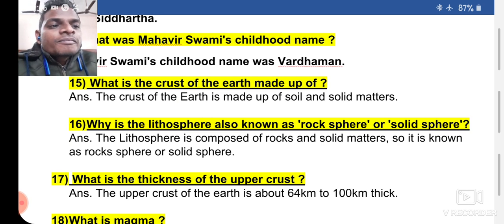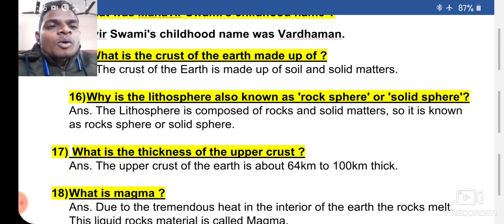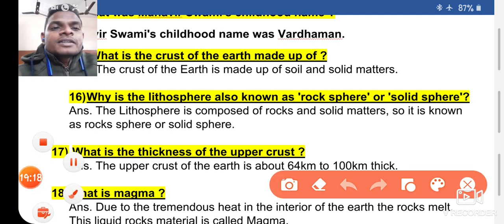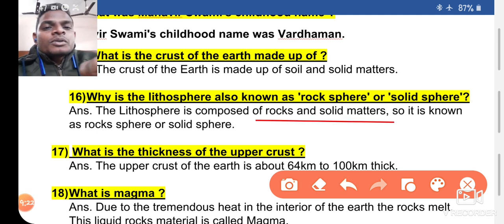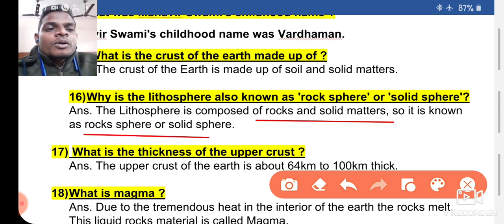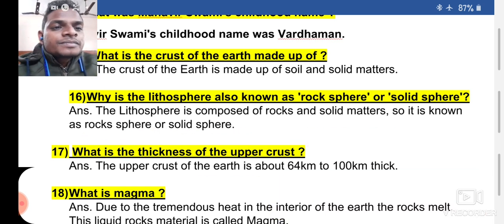Number 16. Why is the lithosphere also known as rock sphere or solid sphere? The lithosphere is composed of mainly 2 things: rocks and solid metals. So it is known as rock sphere or solid sphere.